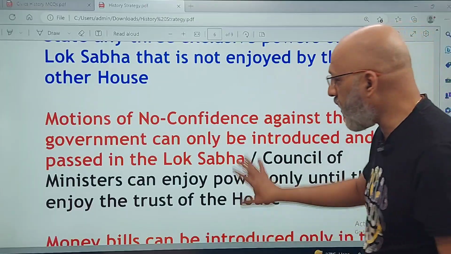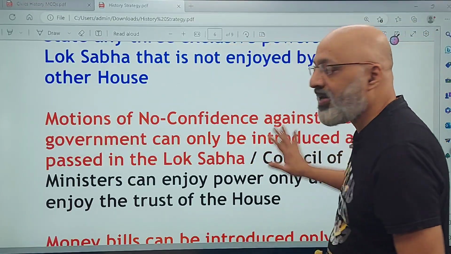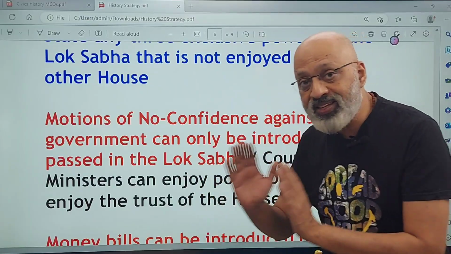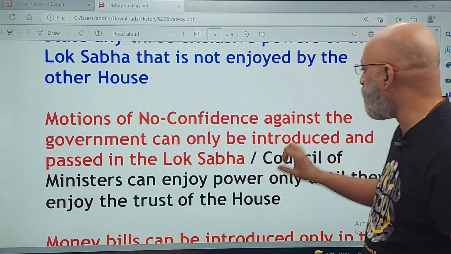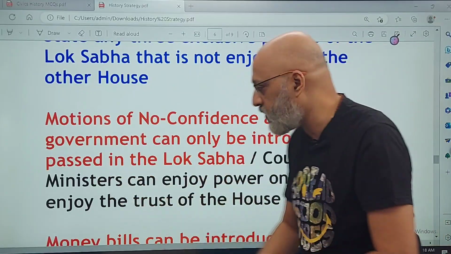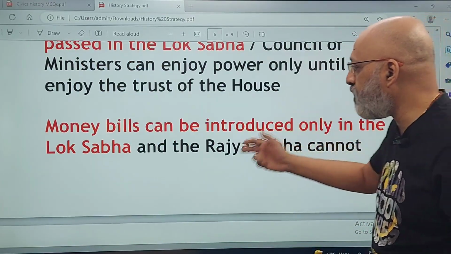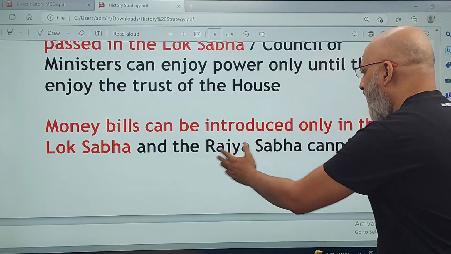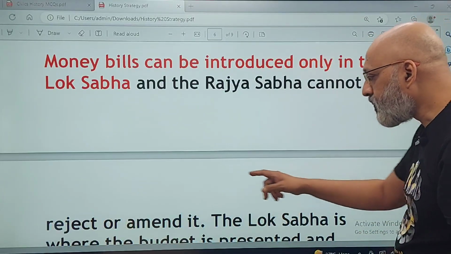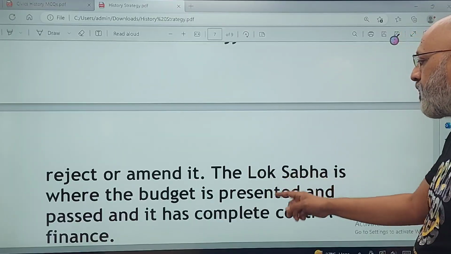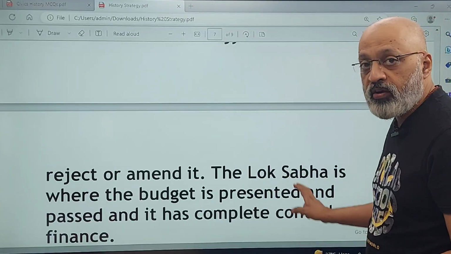So this is point number 1. This part in red is the keywords or key phrases which must be there. I am not saying the same language, but motions of no confidence against the government introduced and passed in the Lok Sabha, these are all keywords. Second keyword, key phrase: money bills can be introduced only in the Lok Sabha. And the Rajya Sabha cannot reject or amend it. The Lok Sabha is where the budget is presented and passed and it has complete control over financial matters.